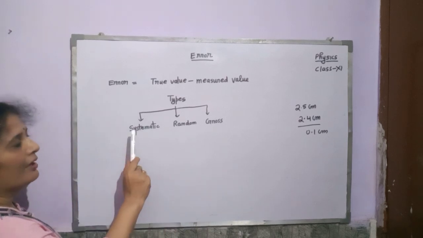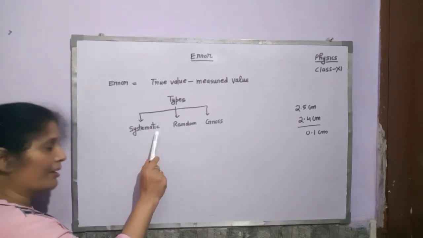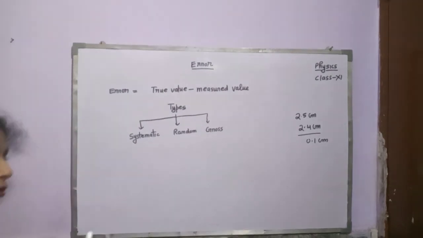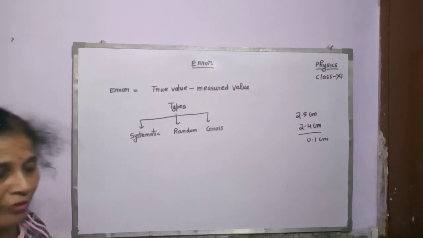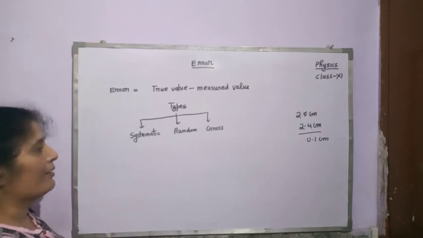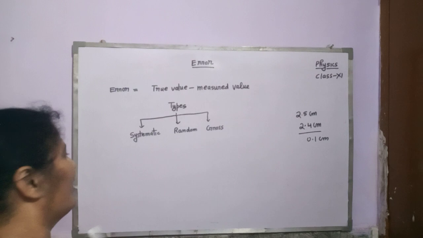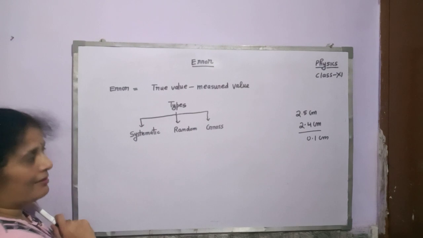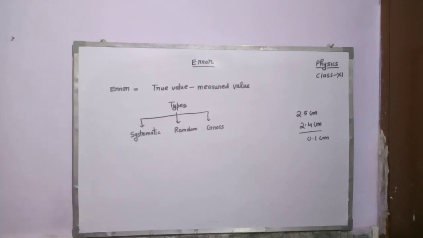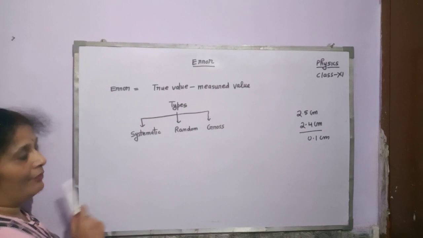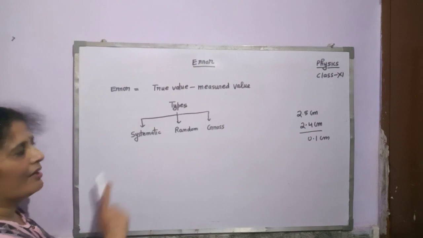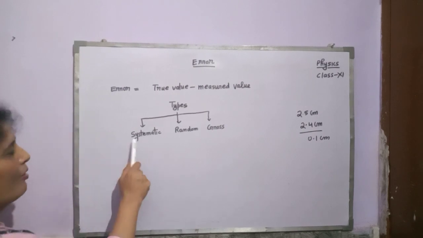Systematic error means it may be due to the instrumental error. Instrument is not perfectly designed. The zero of a vernier calipers does not coincide with the zero of the main scale. Zero error may be there, or instrument is not perfectly designed. Second thing is that the reading is not taken perfectly. There is some carelessness of the observer. Least count error. The least count means the minimum measurement which can be measured with the help of an instrument. All these belong to systematic error.